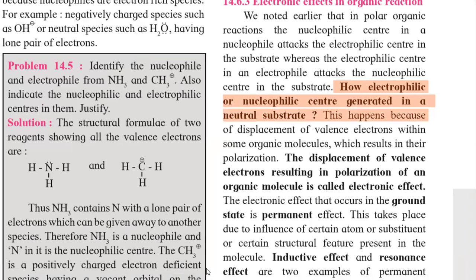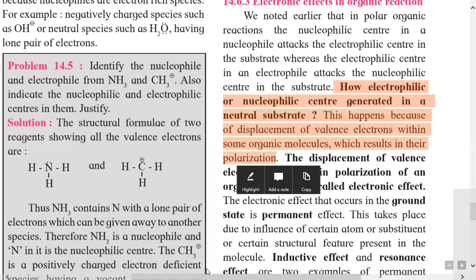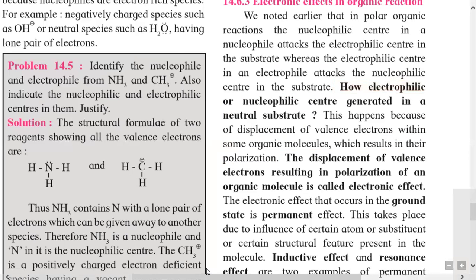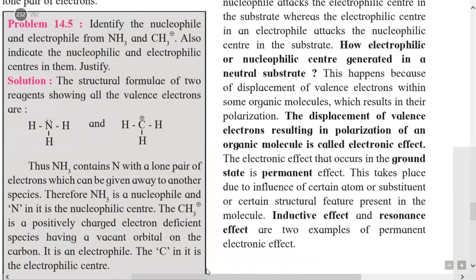So how is this nucleophilic or electrophilic center generated in a neutral substrate? This is because of the displacement of valence electrons within some organic molecules, which results in polarization. The meaning of polarization is the formation of positive and negative centers in the substrate, and this is called an electronic effect.